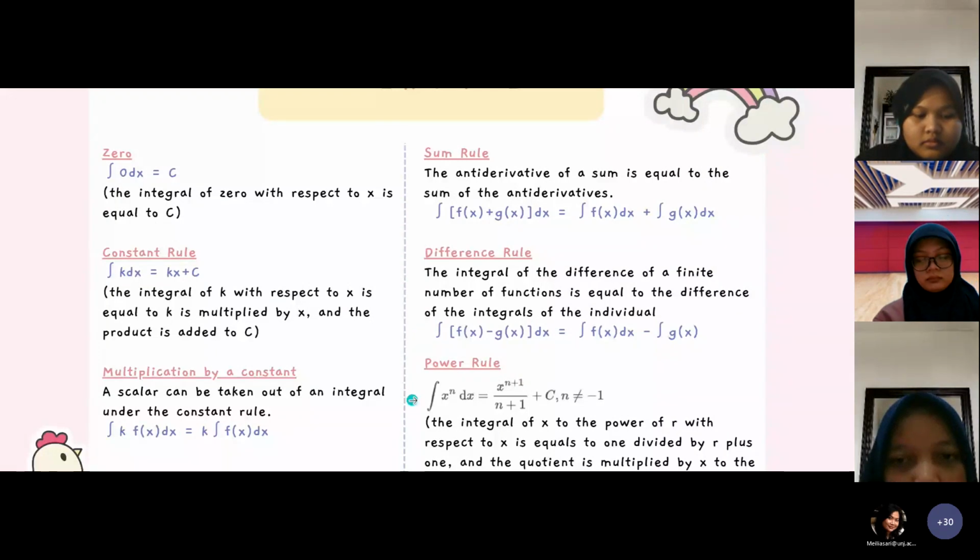Sixth, power rule. The integral of x to the power of r with respect to x is equal to 1 divided by r plus 1, multiplied by x to the power r plus 1, and the product is added to c, provided that r is not equal to minus 1. Next.